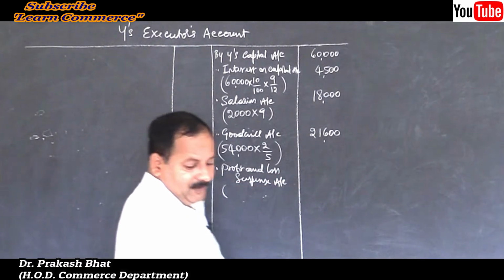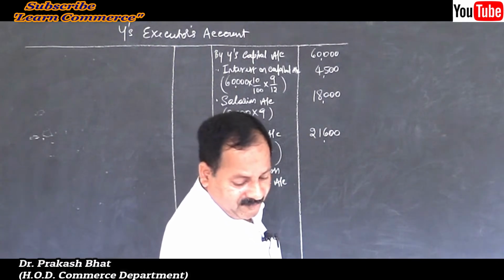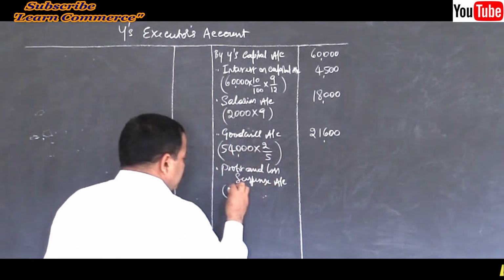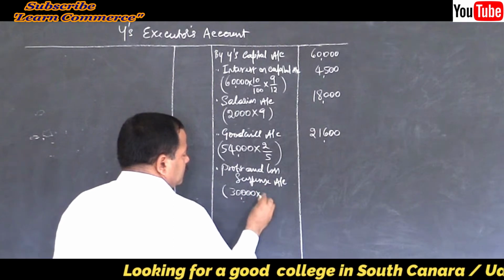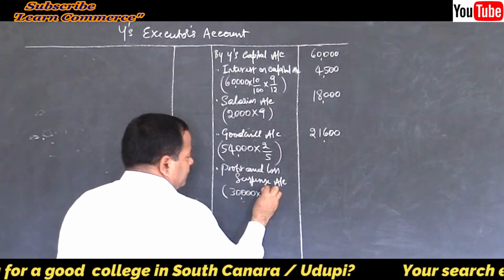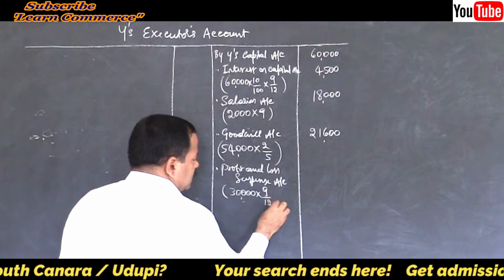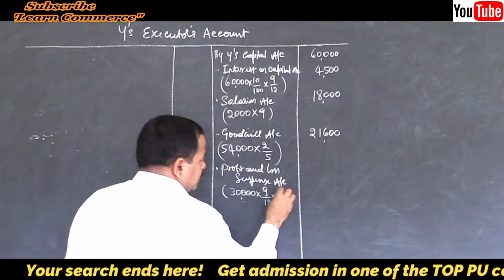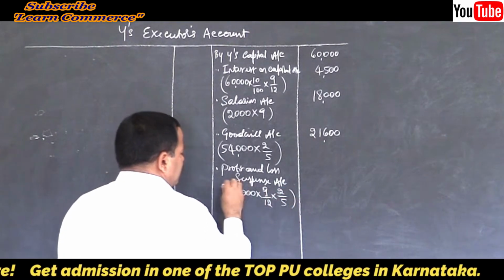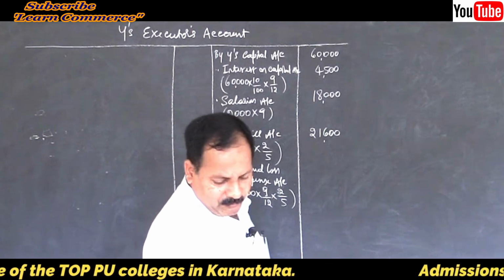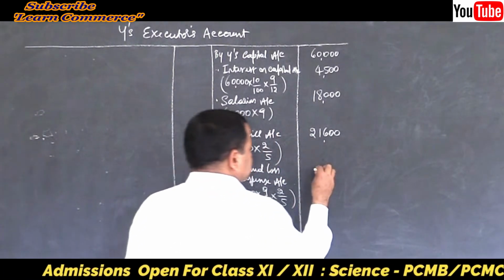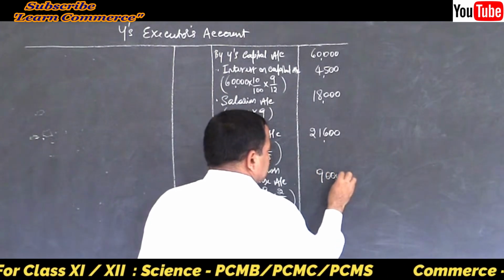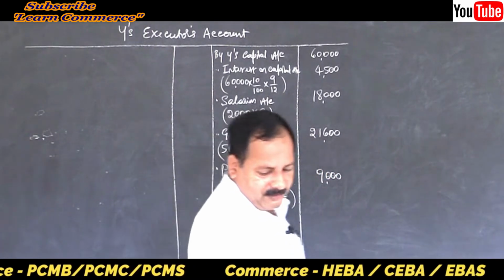That is 30,000 is the current year profit they told for the entire year into 9 months into his share 2 by 5. Correct. How much it will be? 9,000. That's all. No other interest.